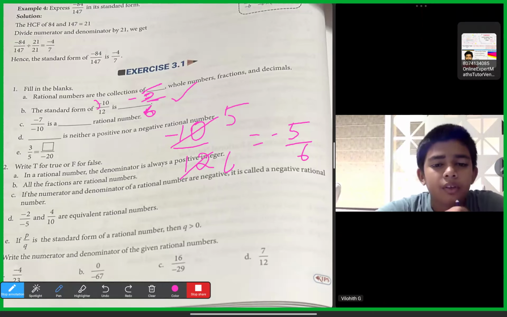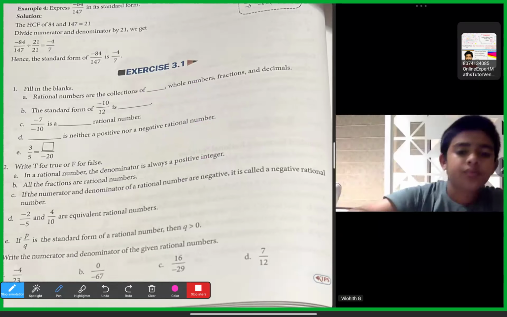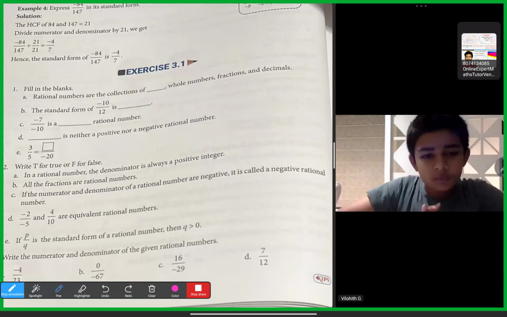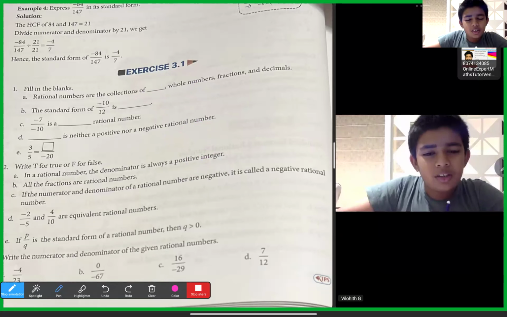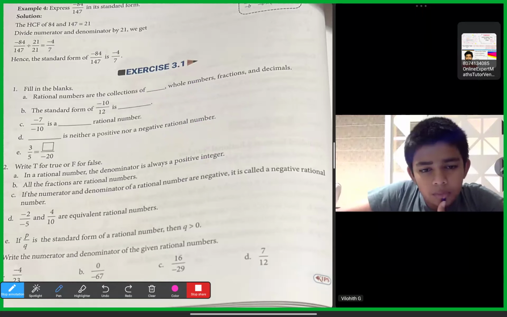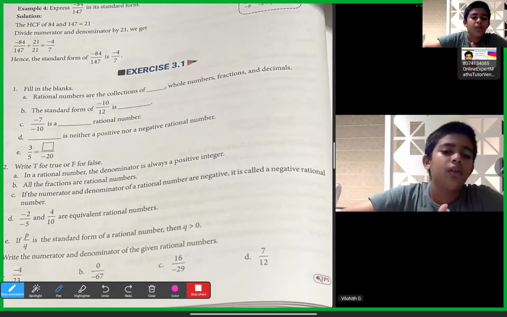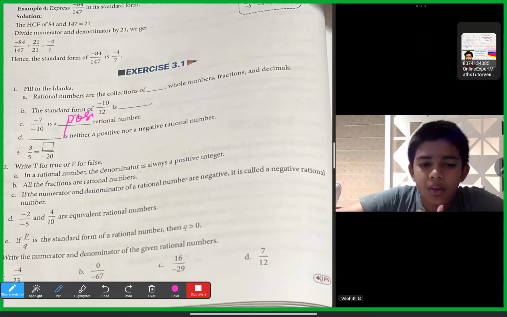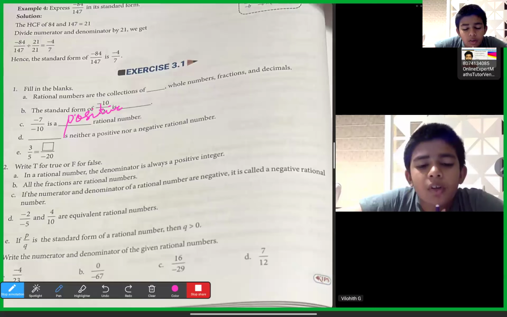1, sir. Yes, correct. So minus 7 by 10 is a dash number. Minus 7 by minus 10 is a dash rational number. Both are negative, no? Yes, sir. So both are negative means finally it will become positive only. If one of them is negative, it will become negative. Understood? Okay, sir.